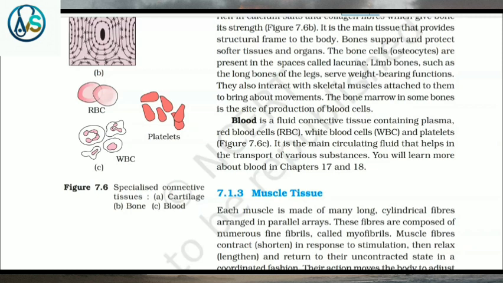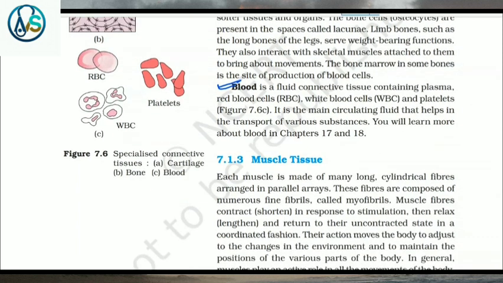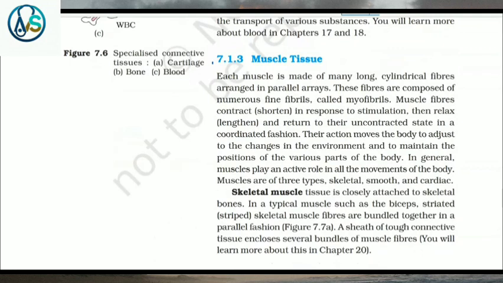The bone marrow in some bones is the site of production of blood cells. Blood is a fluid connective tissue containing plasma, red blood cells, that is, RBC, white blood cells, WBC, and platelets. It is the main circulating fluid that helps in the transport of various substances. You will learn more about blood in chapters 17 and 18.